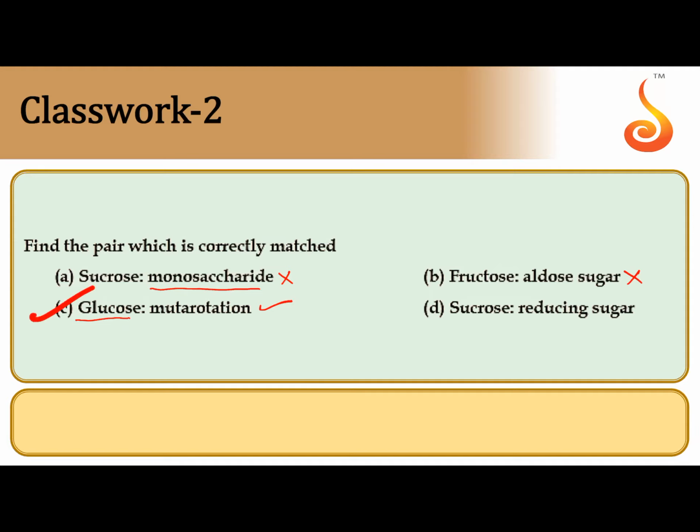That's why the correct answer is C. Sucrose is a reducing sugar? Sucrose is a non-reducing sugar because there is no hemiacetal link. Free OH group is not present at any anomeric carbon of sucrose. So among all disaccharides, sucrose is the only non-reducing sugar. So this statement is also wrong. So the correct matching is C.